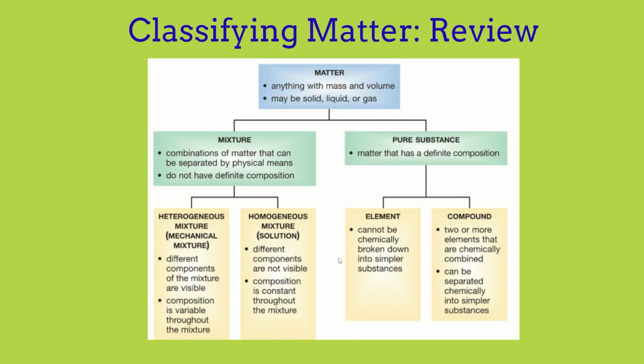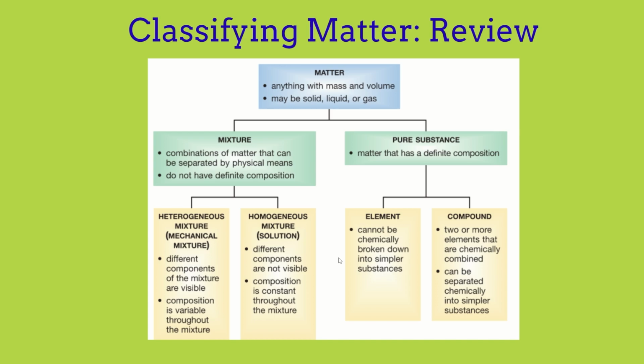Just as a review, we're going to talk about classifying matter. Anything with mass and volume is matter, and matter is broken down into two branches: mixture and pure substance. A pure substance is matter that has a definite composition, while a mixture is a combination of matter that can be separated by physical means and does not have a definite composition. Inside a mixture there are two types: heterogeneous and homogeneous. In a heterogeneous mixture the different components are visible, while in a homogeneous mixture it all looks the same, so even though there are different components, they are not visible.